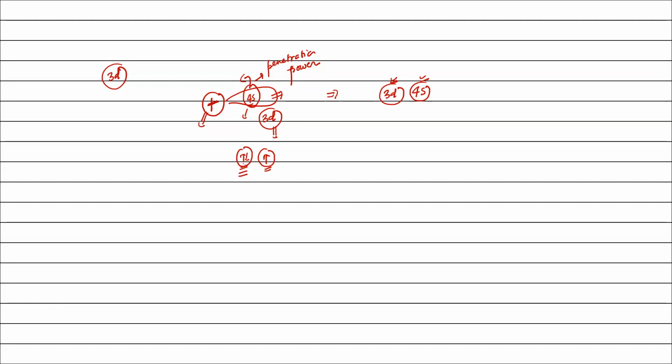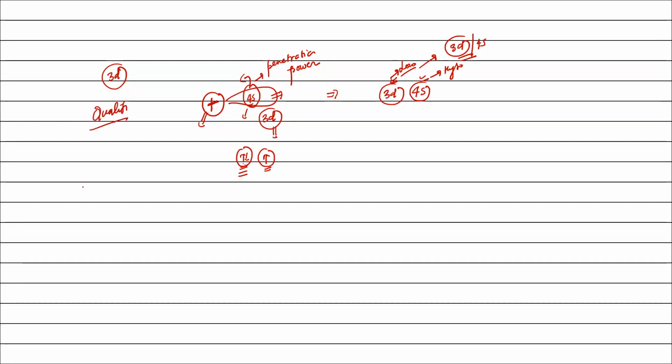However, when electrons are present in both 4s orbital and 3d orbital, then energy of 4s is high and energy of 3d is low. Due to what? Due to repulsion between 3d and 4s orbital, right? That is why when we are going to fill electron, we first fill 4s orbital, while during removal of electron we will also remove the electron from the 4s orbital. This is the qualitative explanation that I am giving, right?